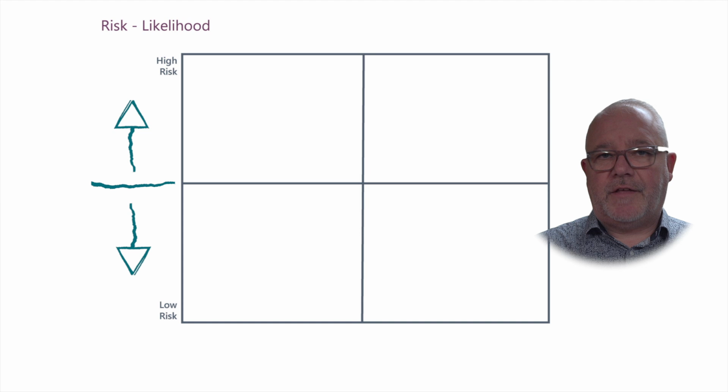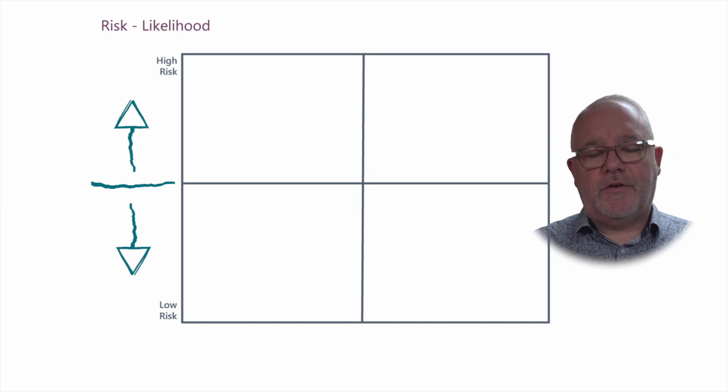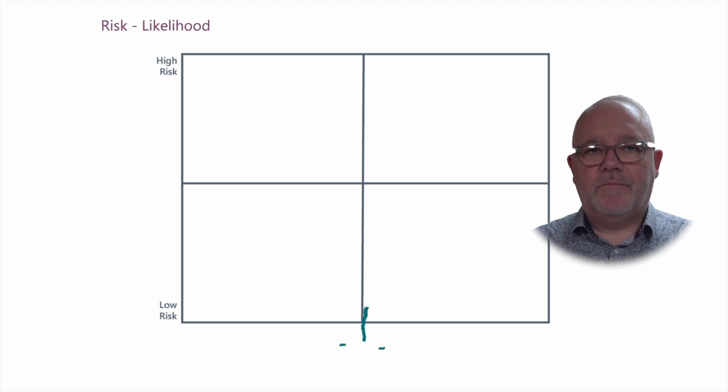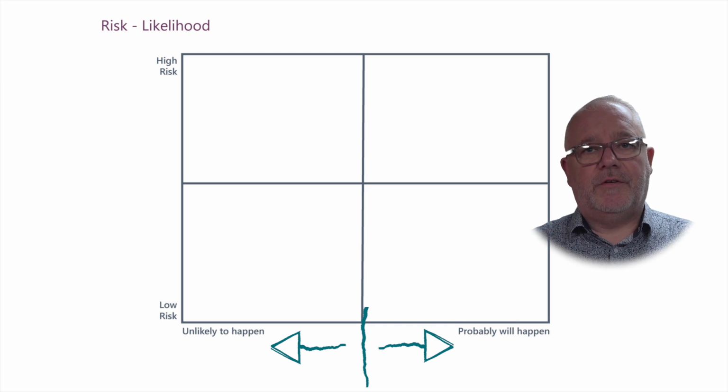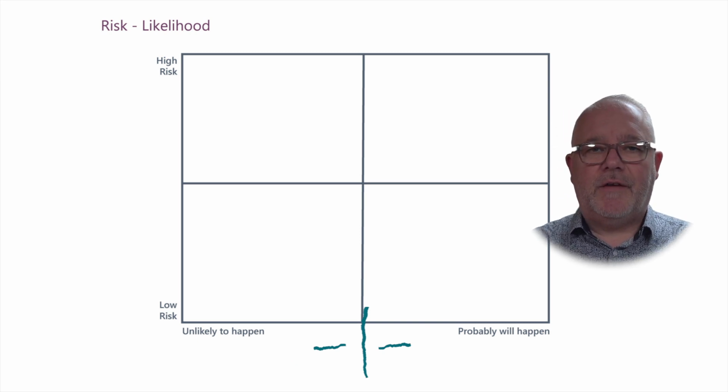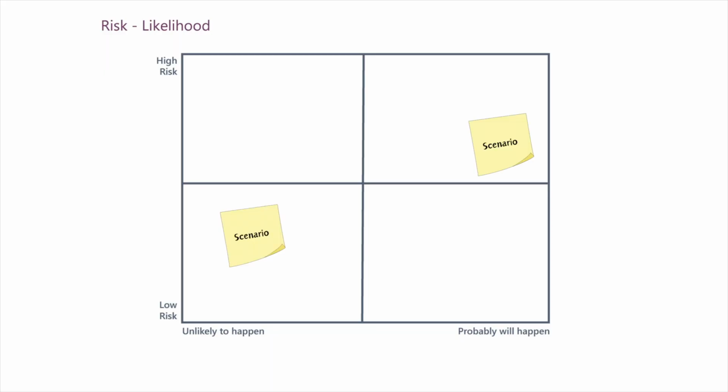You can see on the vertical axis is risk, high at the top and low at the bottom. On the horizontal axis is likelihood, high on the right and low on the left. Think of various risks associated with your decision or project. Evaluate both the severity of the risk, high or low, and its likelihood, high or low. Then place each scenario in the appropriate quadrant.